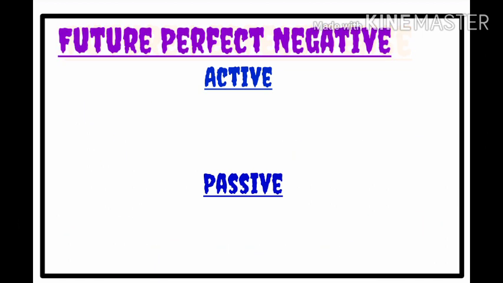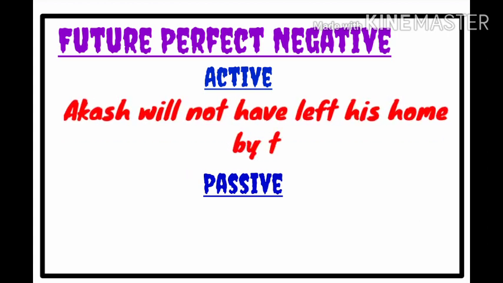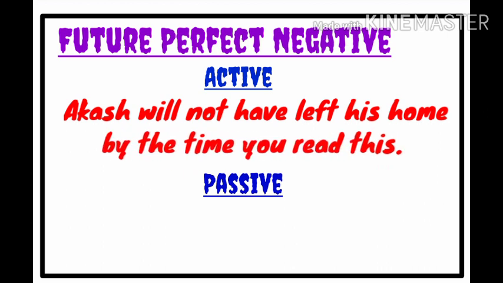Now let's move to negative sentence. Akash will not have left his home by the time you read this. It is a negative sentence. So will not is usually expressed as won't. So Akash won't have left his home by the time you read this. It is negative: subject plus will not plus have plus V3 plus object.